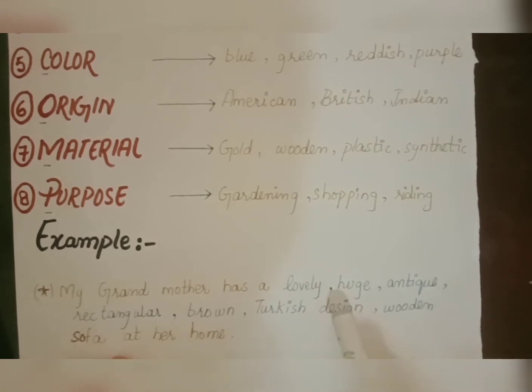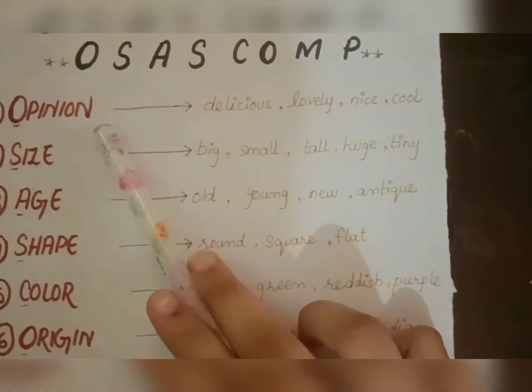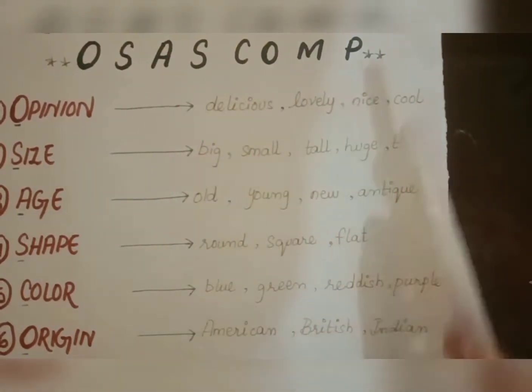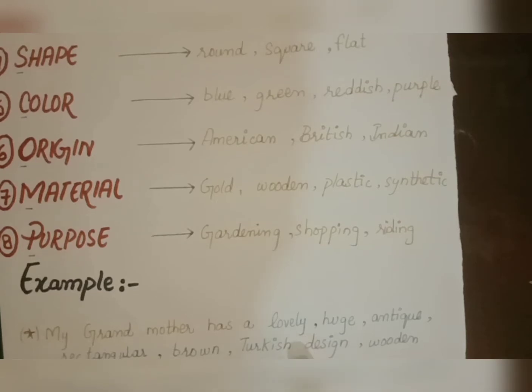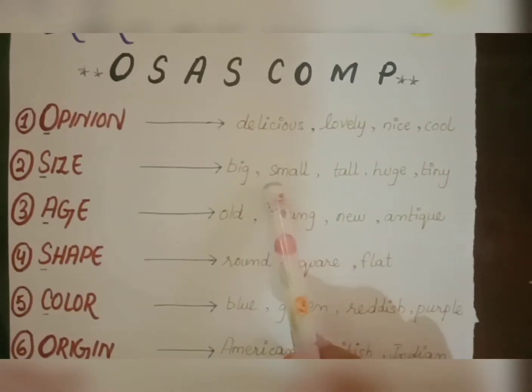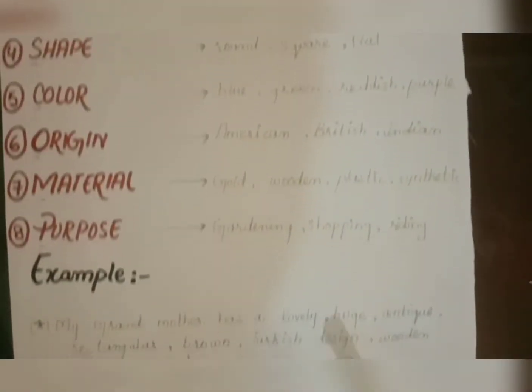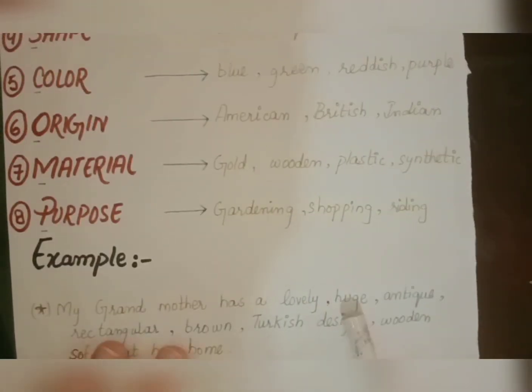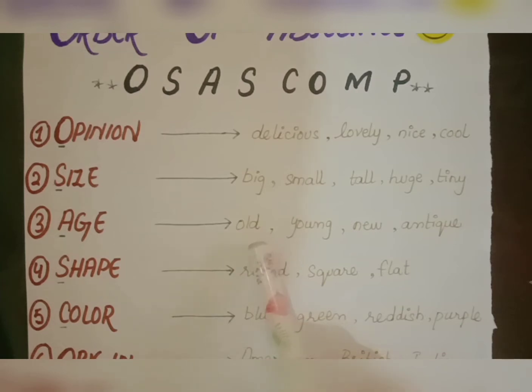We have to write the characteristics or specialities of a sofa according to this order. So in your opinion the sofa will be lovely, so you will write lovely. And then we have the size order. Size will be huge, so we write lovely, huge. And then age, what is it?